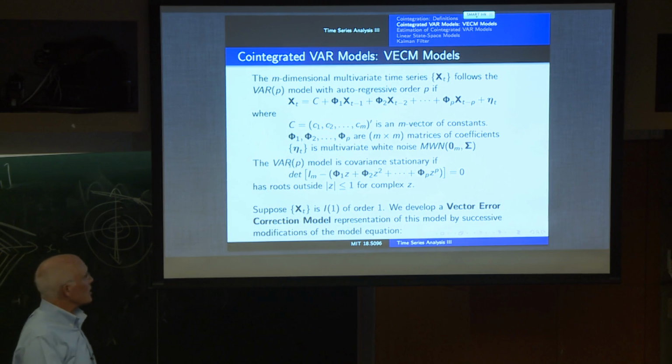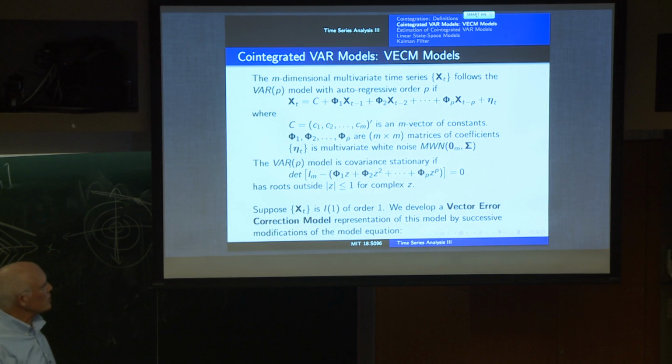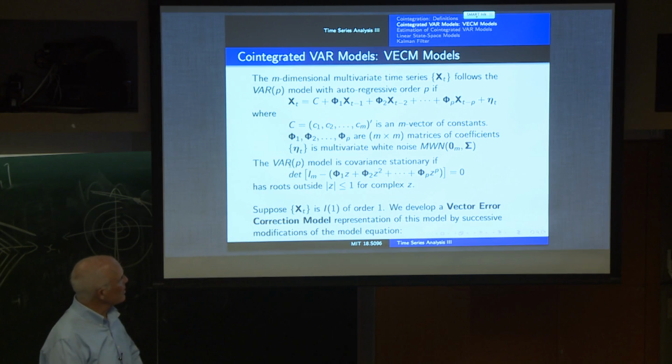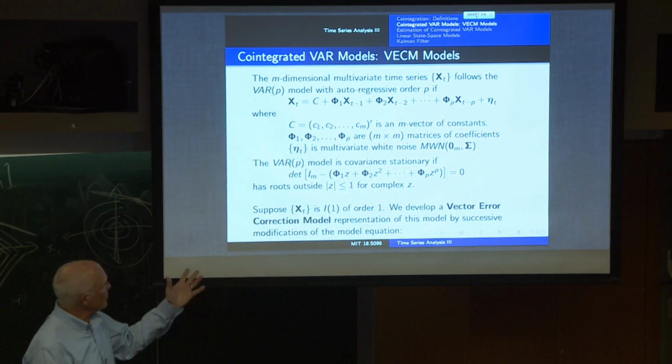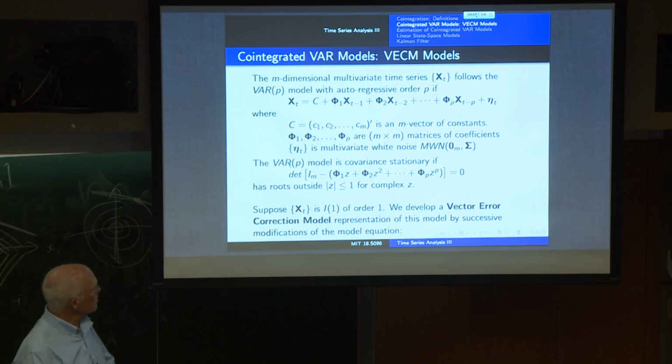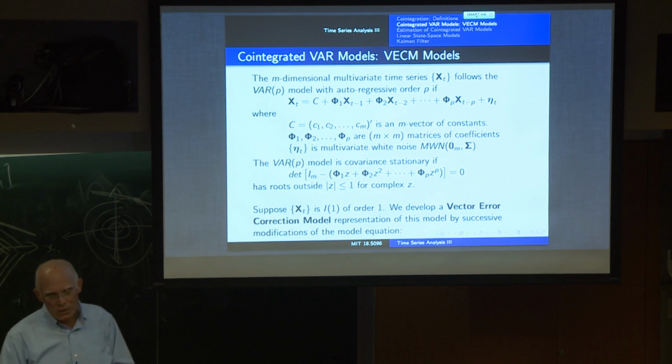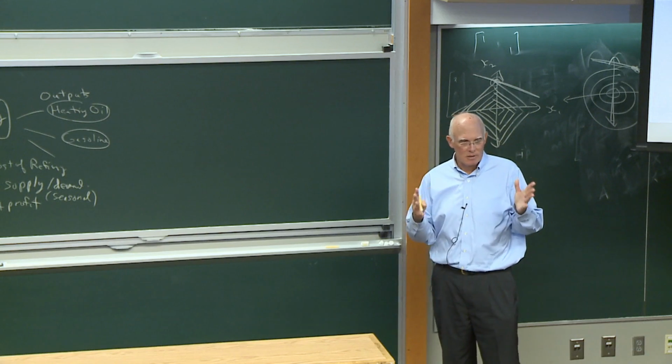And the stationarity: if the series were stationary, then the determinant of this matrix polynomial would have roots outside the unit circle for complex z. And if it's not stationary, then some of those roots will be on the unit circle or beyond. So let's actually go to that non-stationary case and suppose that the process is integrated of order 1. So if we were to take first differences, we would have stationarity.